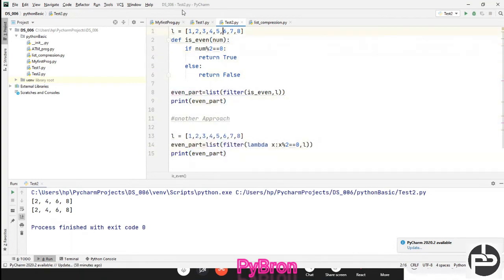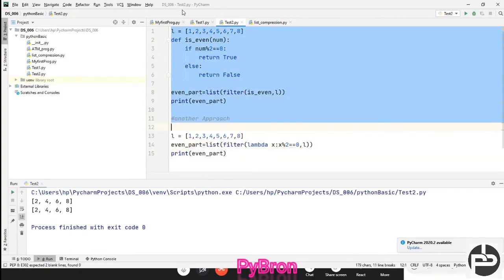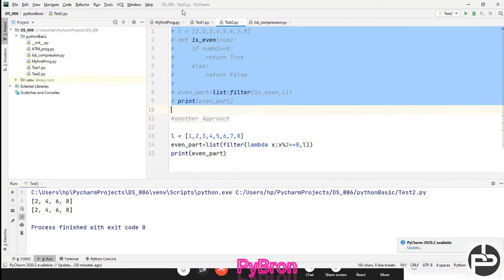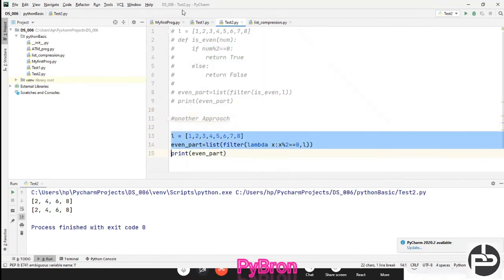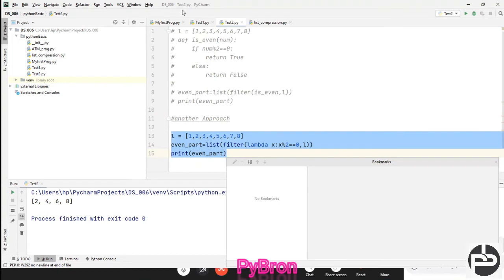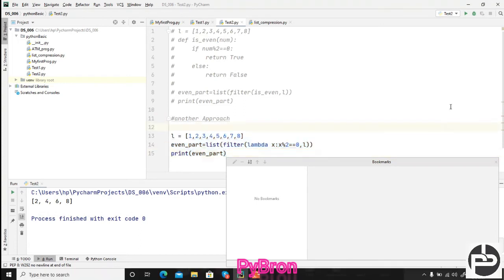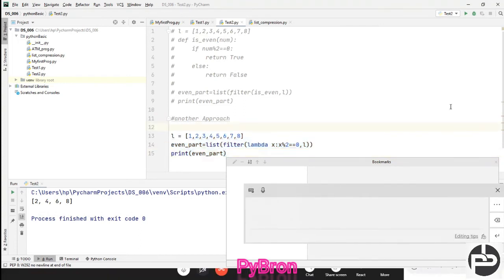Initially we were writing this many lines of code, means 10 or 11 lines of code. Now we can do the same task with 3 lines of code. Got it? So this is the beauty of the lambda function.